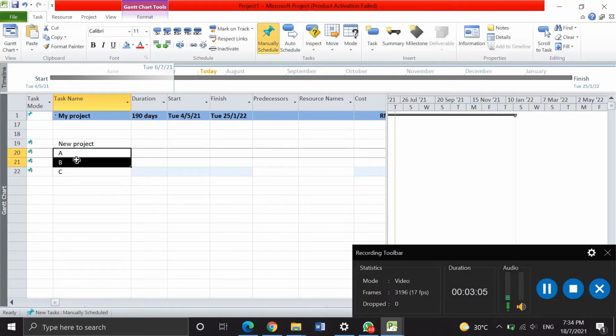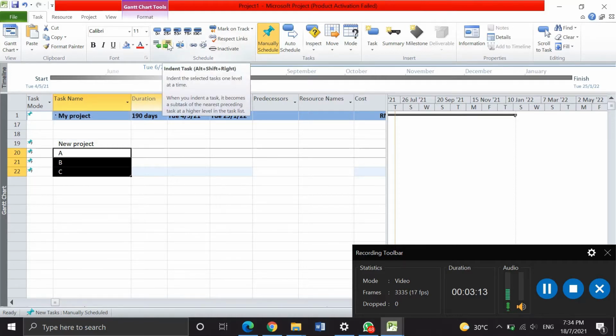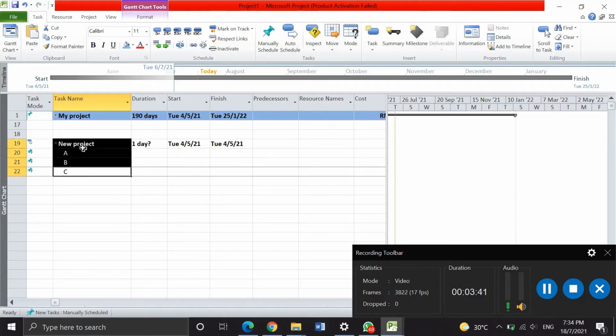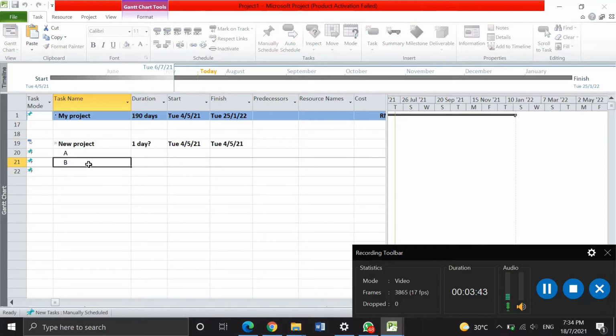These three tasks I can make under the new project. I can indent the tasks under the new project like this. So I can hide these tasks and I can show them in Microsoft Project. So this is, for example, how to make it. I will delete it first.